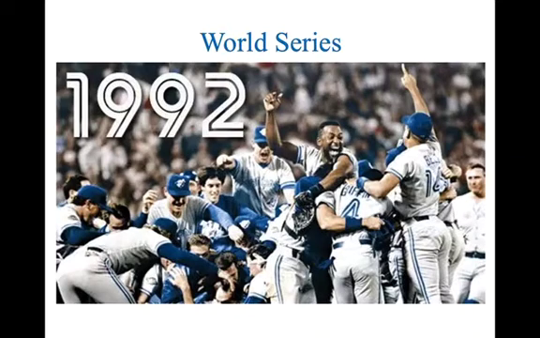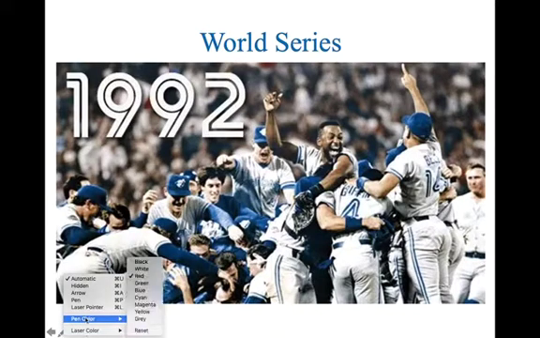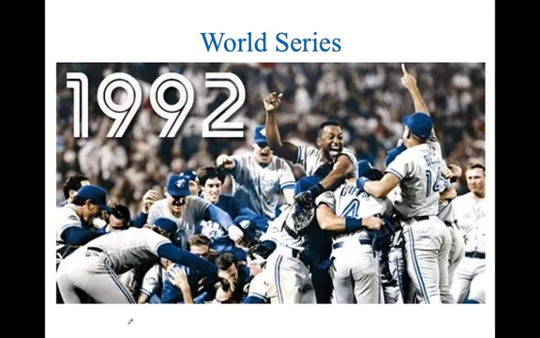The Toronto Blue Jays in 1992 won what we call the World Series in baseball. And what that was, they played a first game and they won. The second game they lost. The third game they won. The fourth game they lost. They won the fifth game and they won the sixth game. And to win the World Series, you have to win a total of 4 games.